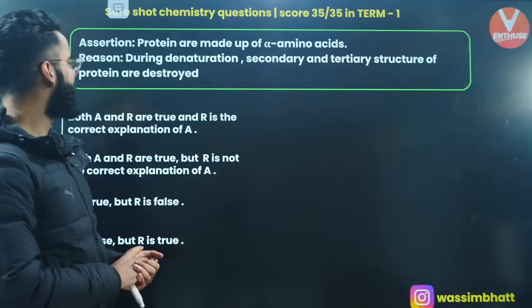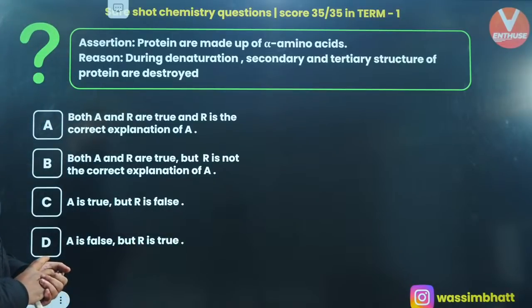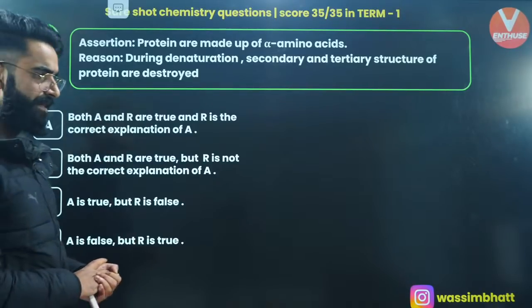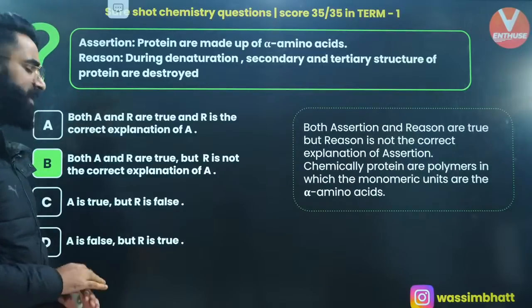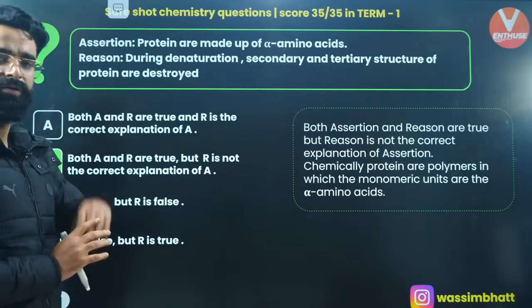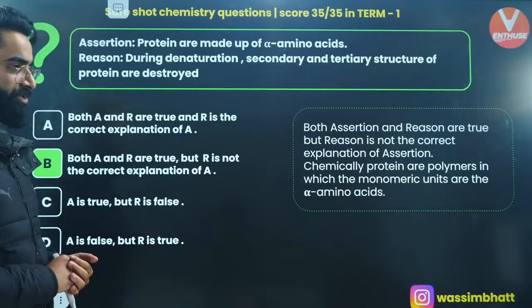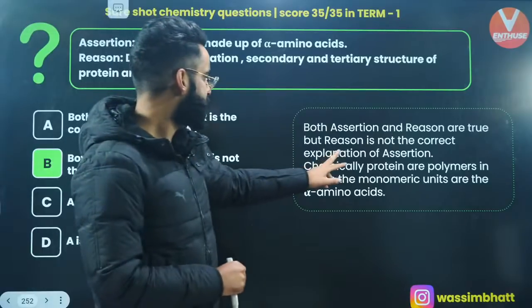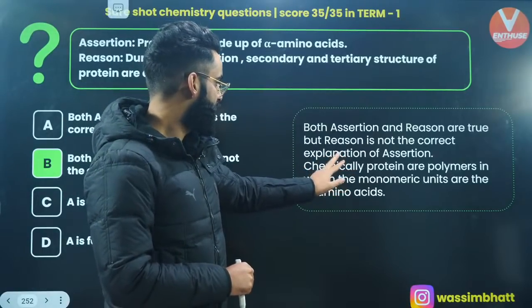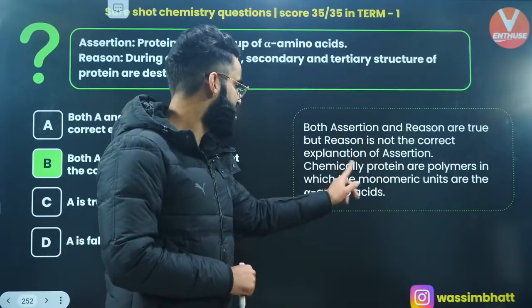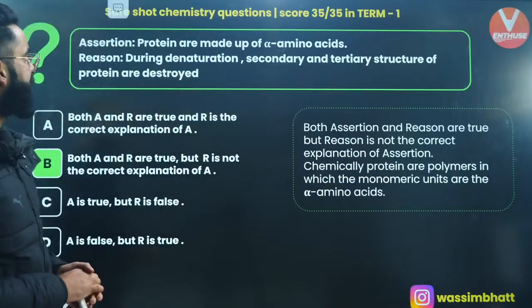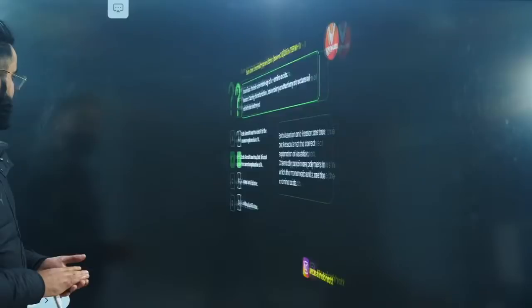Assertion: proteins are made up of alpha amino acids. Reason: during denaturation, secondary and tertiary structure of protein are destroyed. What do you think about this one? Tell me its answer fast, people. Definitely both the statements are correct and your reason is not the actual correct explanation of the assertion, right? Chemically, proteins are polymers in which the monomeric units are alpha amino acids. That is the correct explanation of the assertion.